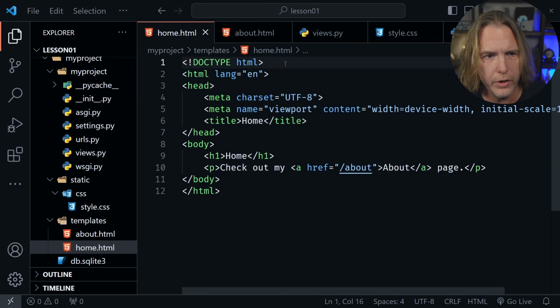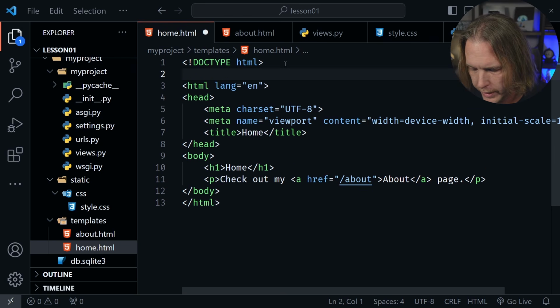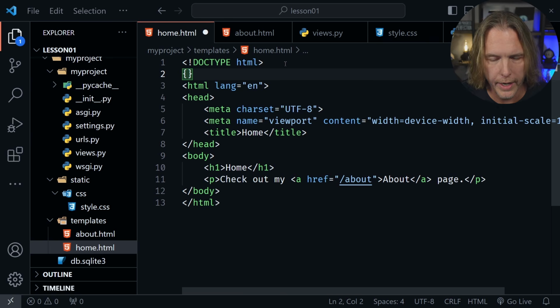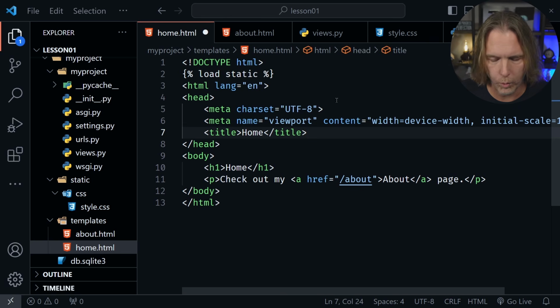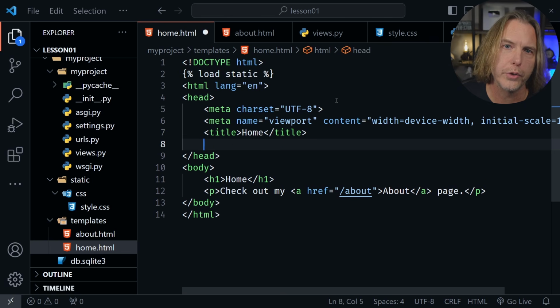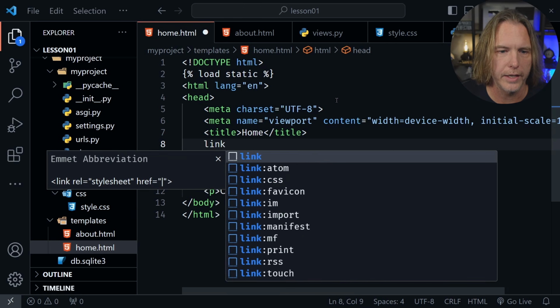And we'll go right underneath the doctype definition here, and let's put in a curly brace and then a %, say load, and then space static, another space, and another %, and then the closing curly brace. So we have loaded in static assets now, and now we can use that when we link to the CSS, and that is a link element.